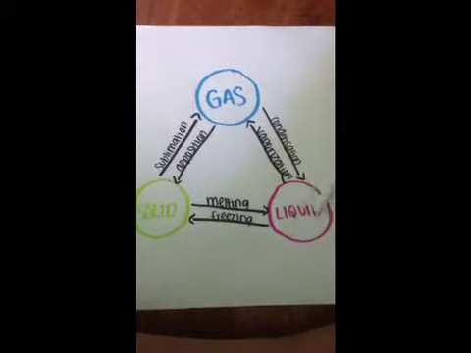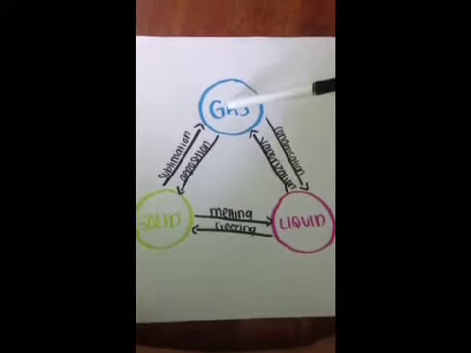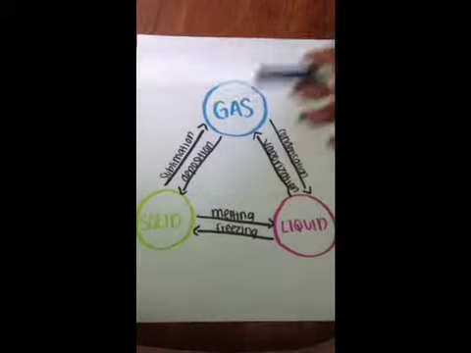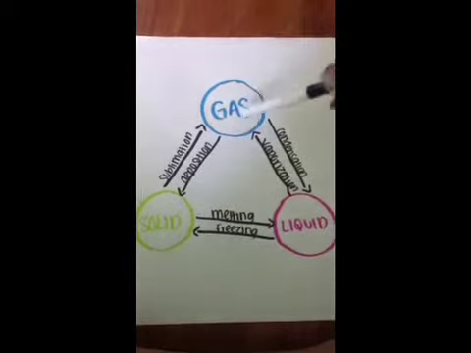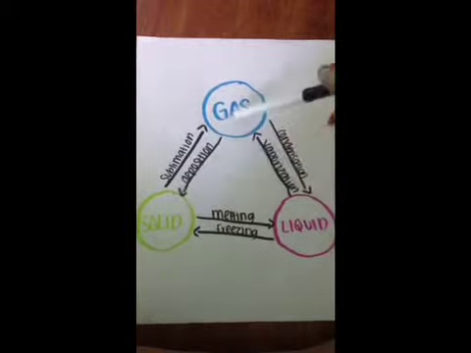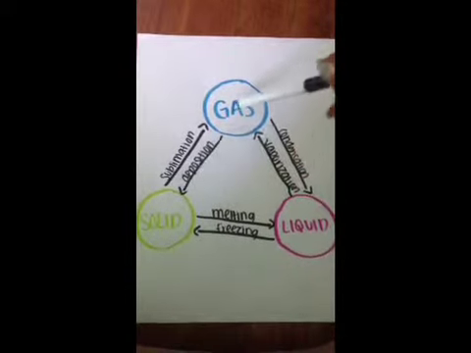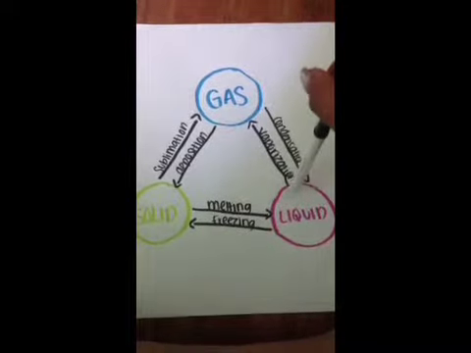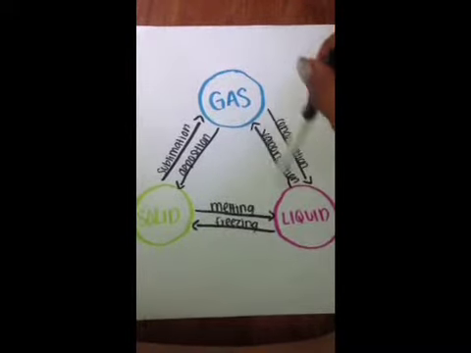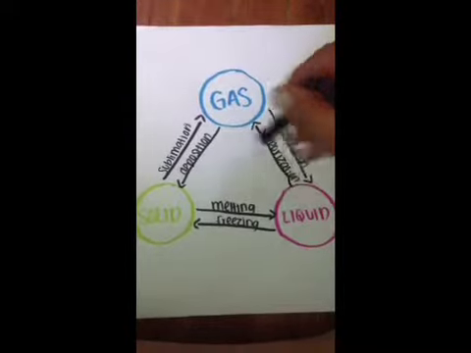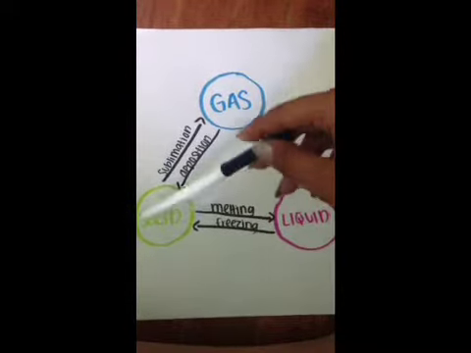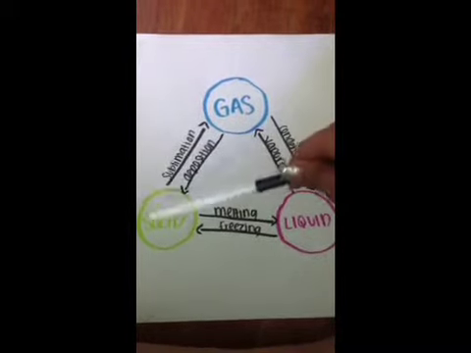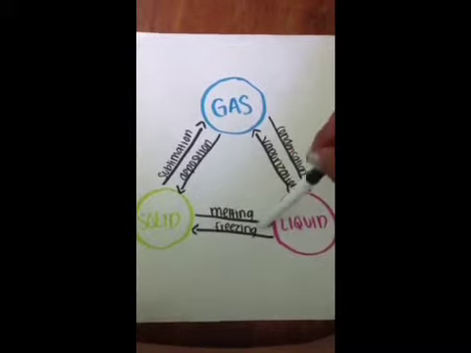Here we get a better view of the phases of matter and how gases can turn into liquids, liquids to solids, and so on. So gases can turn into solids by going through deposition. Gases can turn into liquids by condensation. Now liquids can turn into gases by vaporization and can turn into solids by freezing. Solids can turn into gas by sublimation, and solids can turn into liquids by melting.